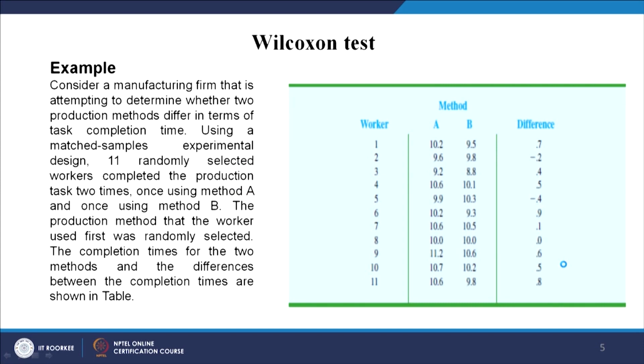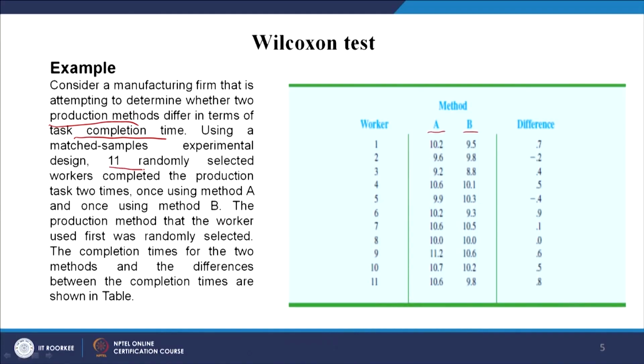This is a manufacturing firm which has around 11 workers in this case. They are using two methods, method A and method B, of producing, using a matched sample. Consider a manufacturing firm that is attempting to determine whether two production methods, method A and method B, differ in terms of task completion time. Is there a difference in the task completion time when somebody adopts method A versus method B?